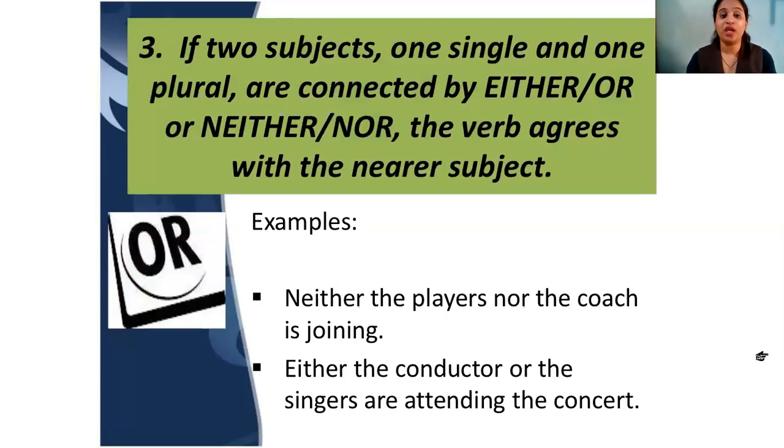Next, if two subjects, one singular and one plural, are connected with either or, neither nor. Now, this was a very confusing thing.